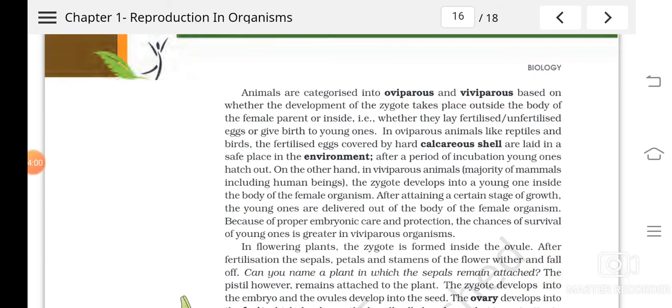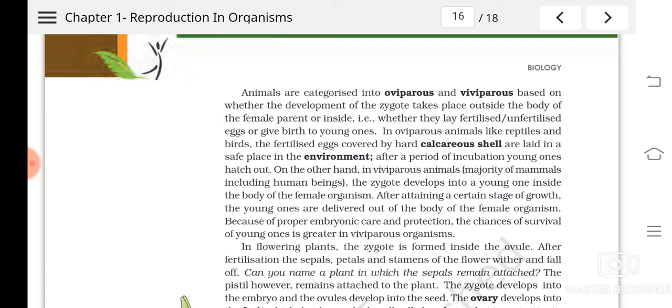Oviparous means what? The egg laying organisms are known as what? Oviparous. Okay, egg, likewise you remember. Oviparous means they are egg laying organisms. If they get fertilized inside the body, as in the case of birds, what will happen? Internal fertilization occurs and then external development, isn't it? Fertilization is internal, and after that the fertilized egg will be laid and it will hatch into a new organism.